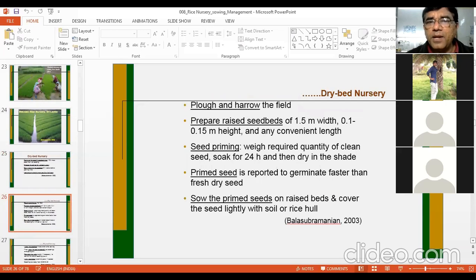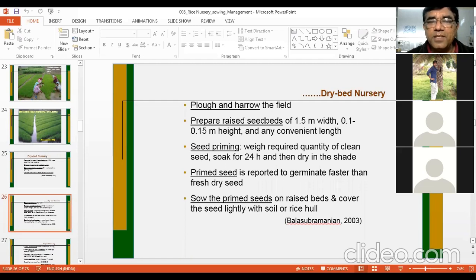And prepare the raised seed bed. In the dry soil, you can prepare raised seed beds of 1.5 meter width and 0.1 to 0.15 meter height, means 15 centimeter height, and any convenient length, normally 5 meters, 10 meters. And then seed priming is necessary in this case.